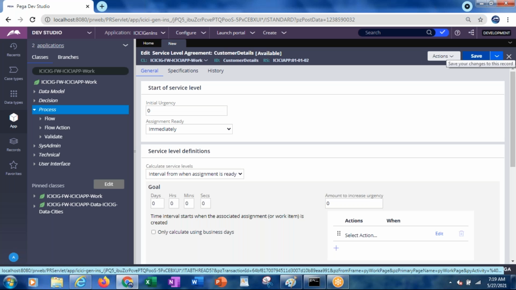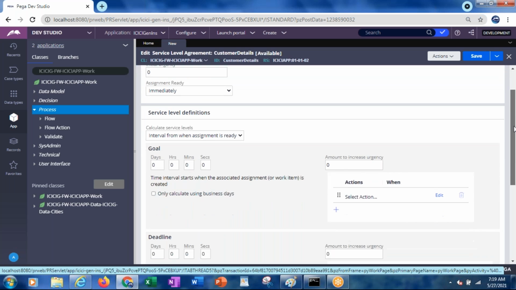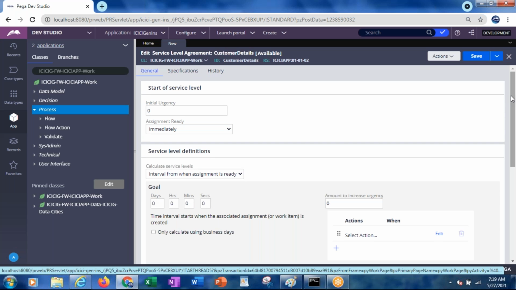So this is a service level agreement rule, which it will display by default. Under this there are various things. What is the purpose of this SLA first of all? Service level agreement means that whenever you create the work object, you specify that within this time it has to be responded to by the user, it has to be worked by the user.